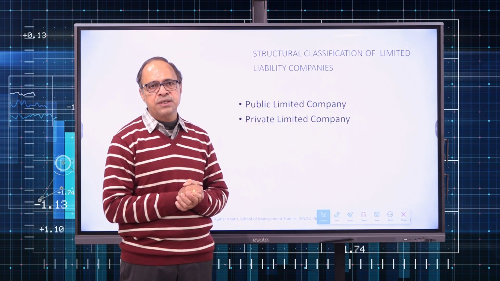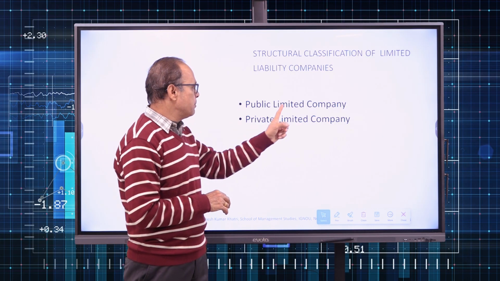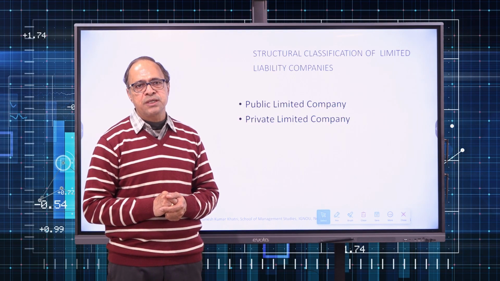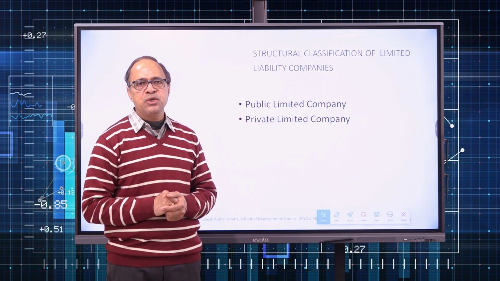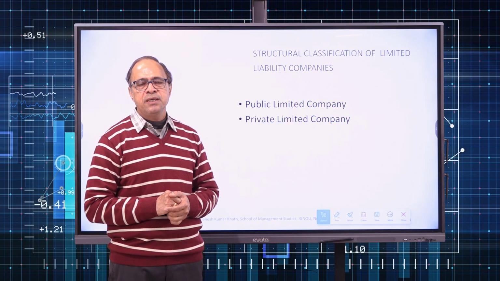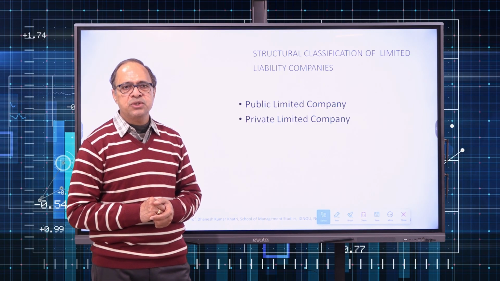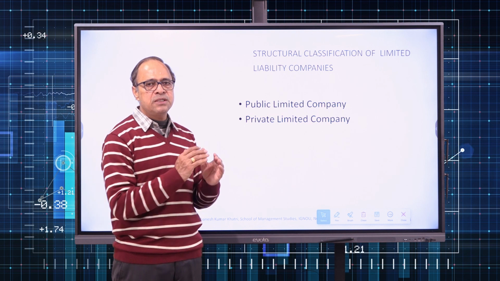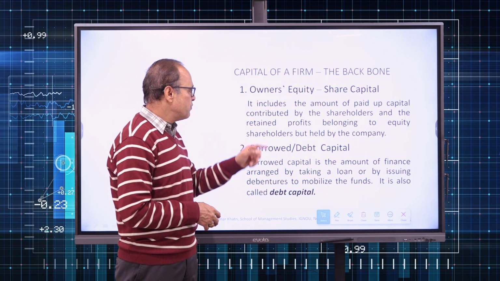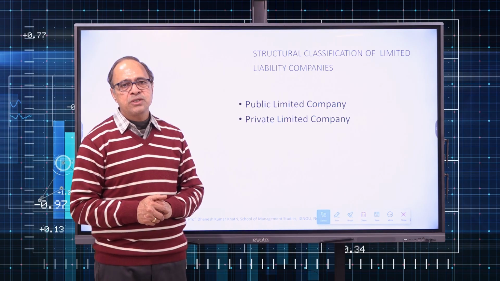And the last distinction, which makes much more difference for the shareholders: shares of a public limited company are available for buying and selling on the stock exchange, provided these have been issued through an IPO or FPO. The moment a public limited company issues shares through IPO or FPO, these are available for buying and selling on the stock exchange. Whereas shares of a private limited company are not available for buying and selling on the stock exchange.